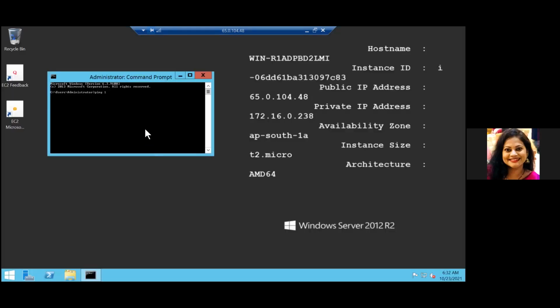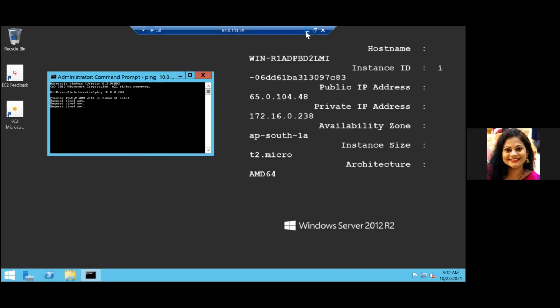So ping 10.0.0.200. This is the private IP address of my other machine. Okay. See, we are seeing request timeout. Same thing, let's do it there. We'll pick this private IP address of this region. Okay. And we'll try to connect.